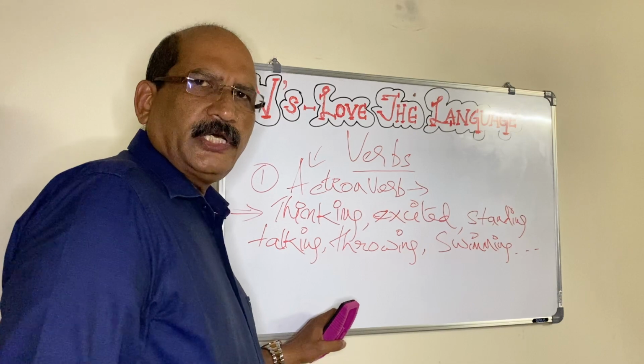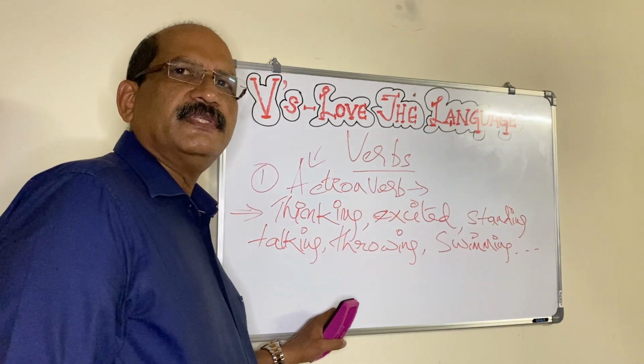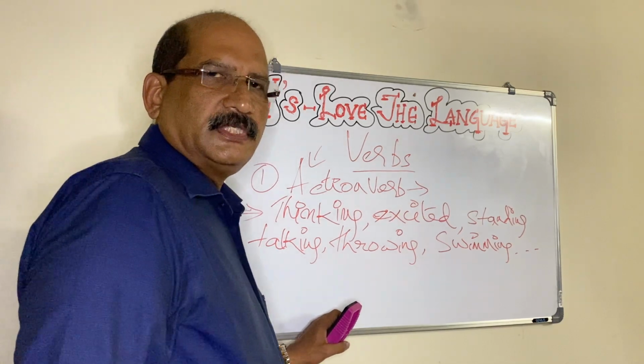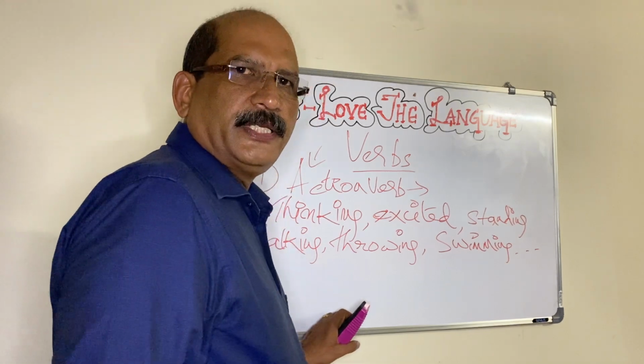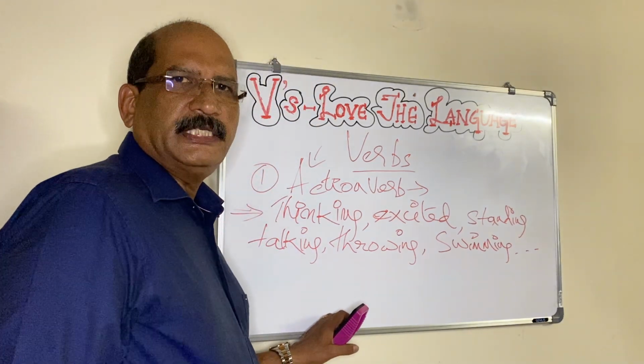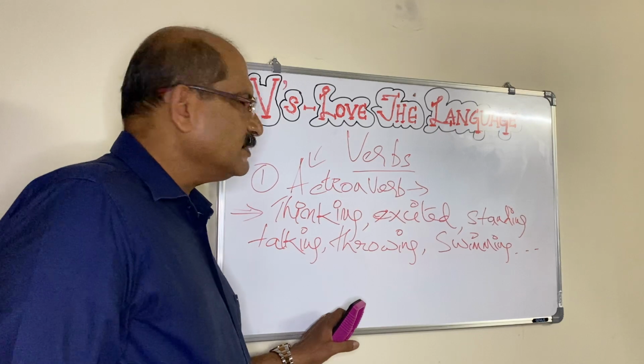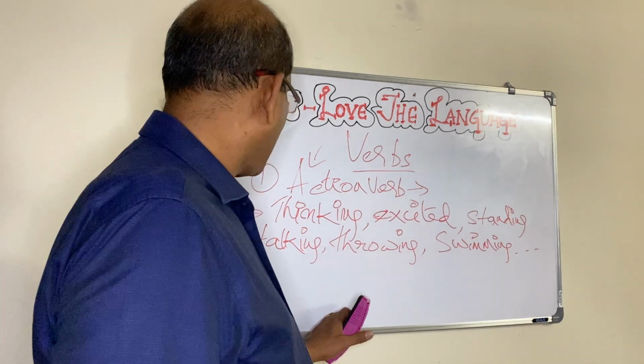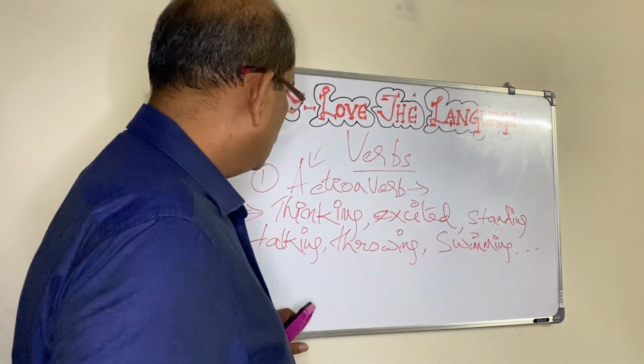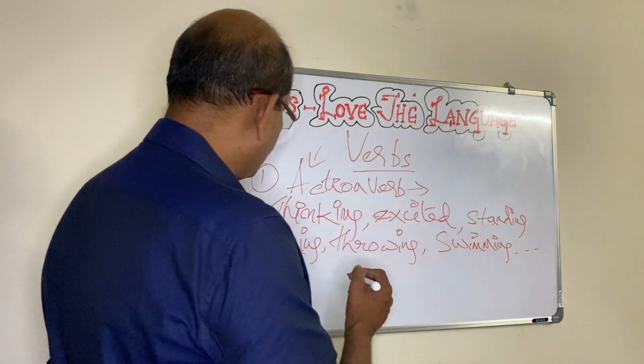And if you analyze almost every sentence you go through, every sentence you form in English, almost every sentence has an action verb. Well, let's take some of the examples.